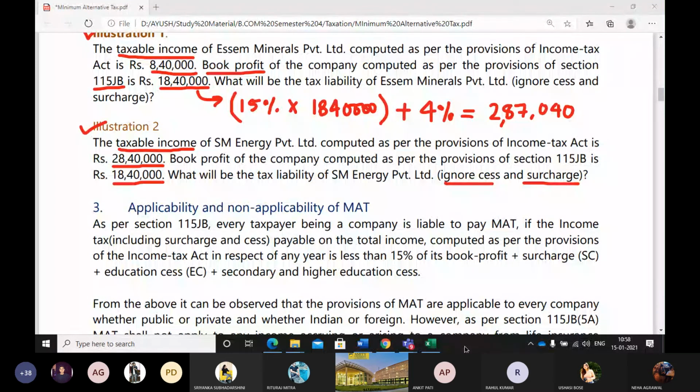In the question it said to ignore cess and surcharge, right? That means the surcharge rates of 12%, 7%, 2%, 5% that we saw: if the total income is above 1 crore but doesn't exceed 10 crore, what happens? And above 10 crore, what happens? The rates we have seen will not be applicable on this. It means you can use flat rates.